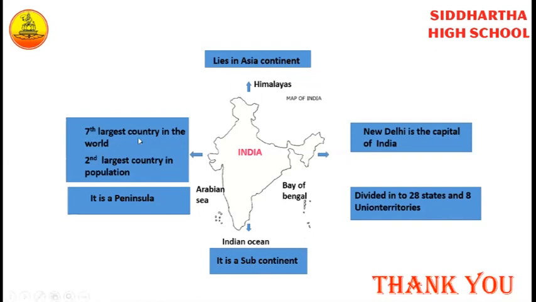It is the 7th largest country in the world and 2nd in population. And it is a peninsula because it is surrounded by water on three sides. The southern part of India is surrounded on three sides by water, so it is called a peninsula. Hope you understand, children.